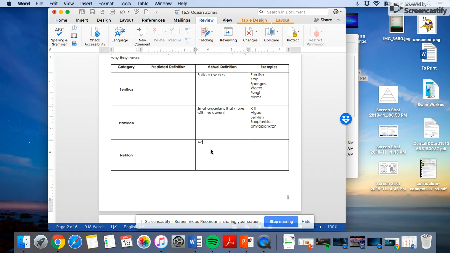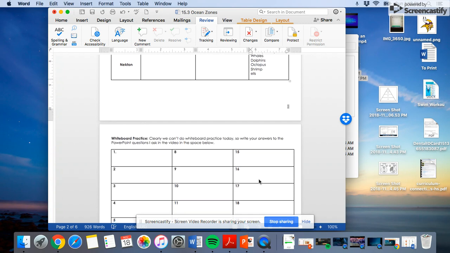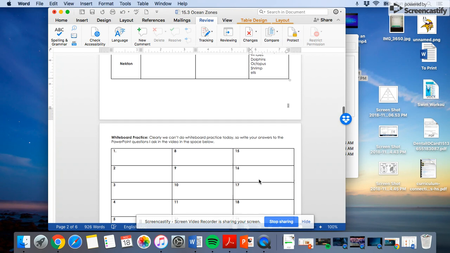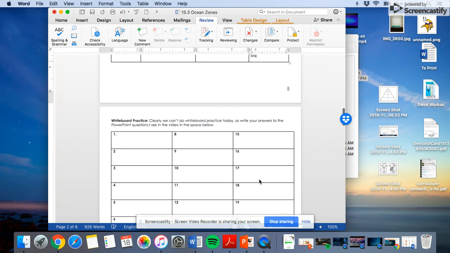Now, nekton are swimming animals. Nekton are big animals. They can swim independently of the current and they're strong. So fish, whales, dolphins, octopus, shrimp, eels, things like that. Okay, so you can pause that if you didn't finish those notes, and then we're going to do some whiteboard practice.